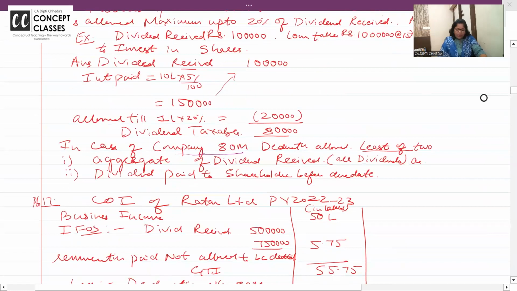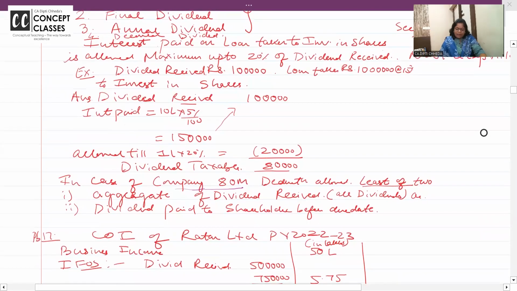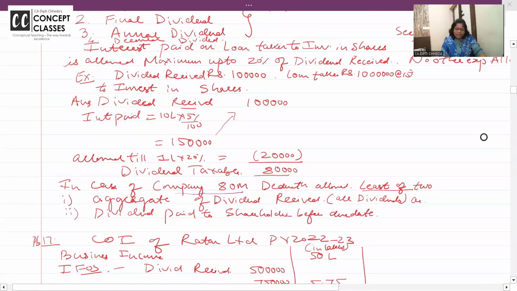Look at this example on screen. Dividend received is how much? 1 lakh. How much loan have you taken? 1 lakh loan you have taken at the rate of 15%. So interest is how much? Sorry, 10 lakhs loan.